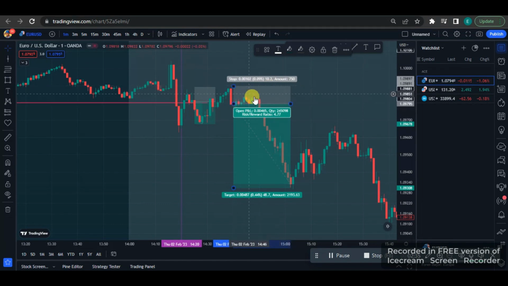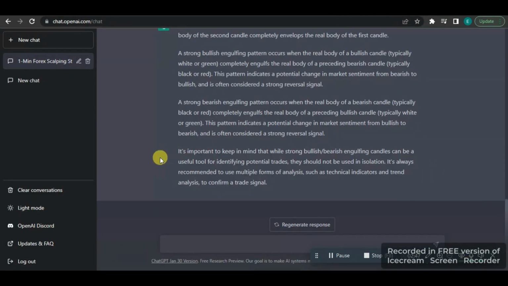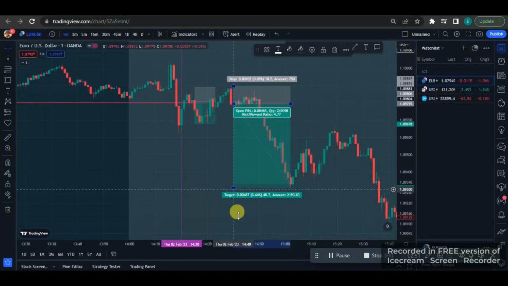So I think this is one simple strategy you can use. I'm not saying this is a good strategy. I'm just trying to play around and see what this ChatGPT AI is capable of. But I think this ChatGPT can literally write code for your trading.